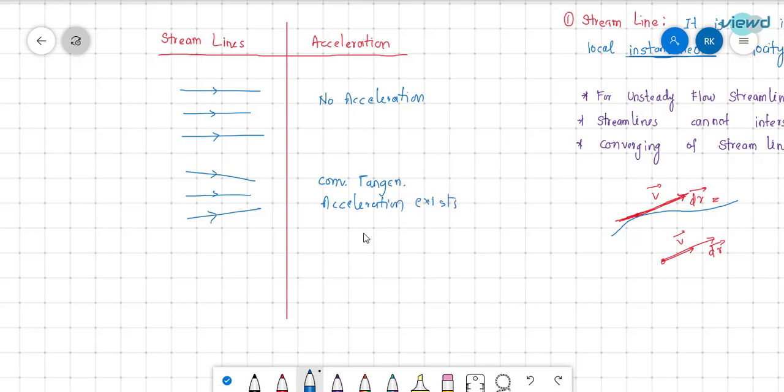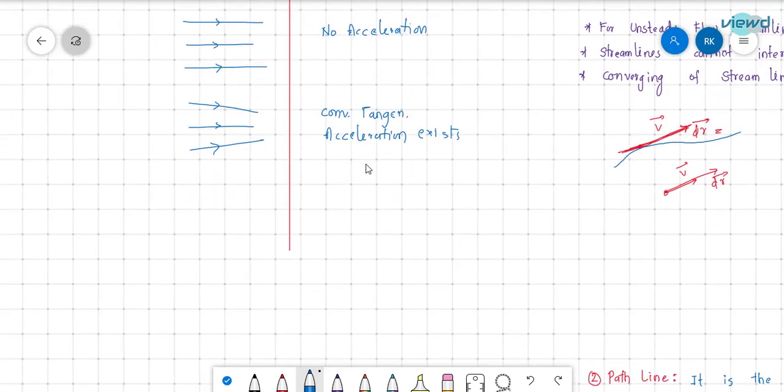So what is convective acceleration? Tangential acceleration is change of magnitude of velocity, and convective acceleration is velocity change with respect to space coordinates. So here velocity is changed, and here the velocity is different. The velocity is not changing with respect to time, but it is changing with respect to space coordinates.